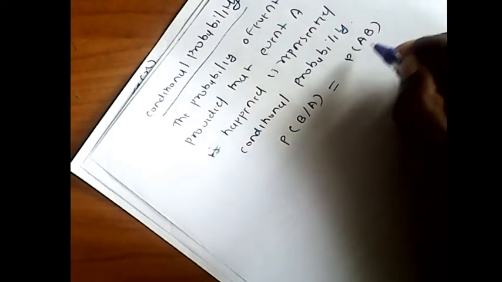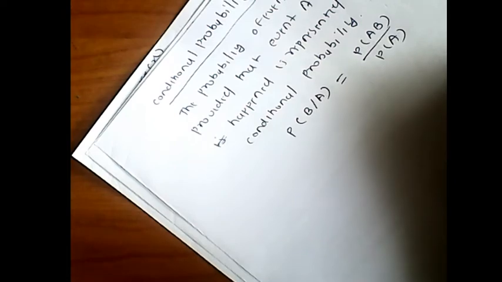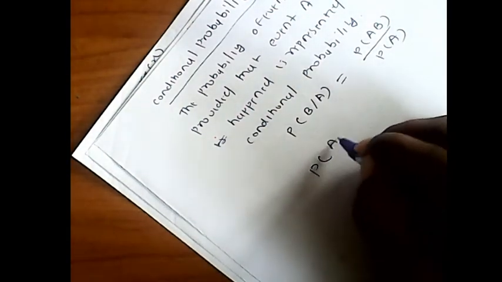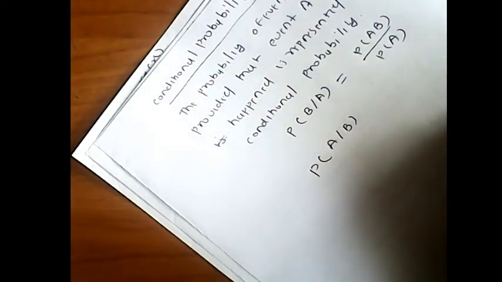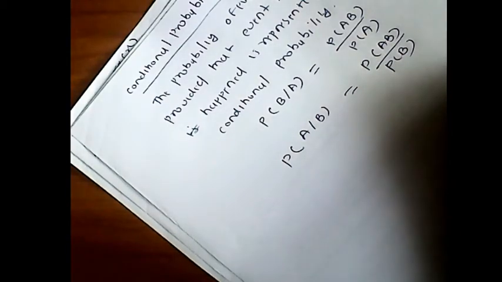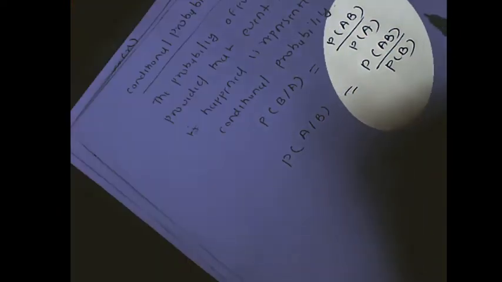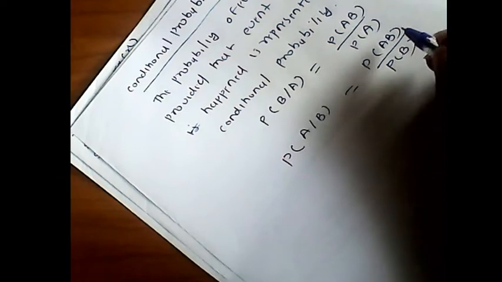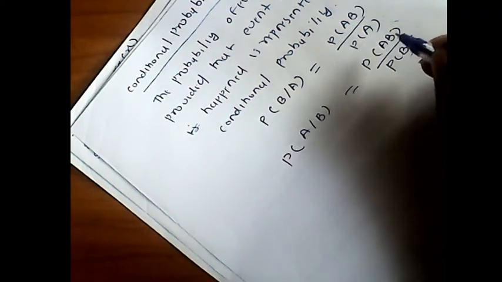Or similarly, to find out the probability of A when the probability of B is already known, we can write probability of AB divided by probability of B. So this is called a conditional probability, and this is called a joint probability.